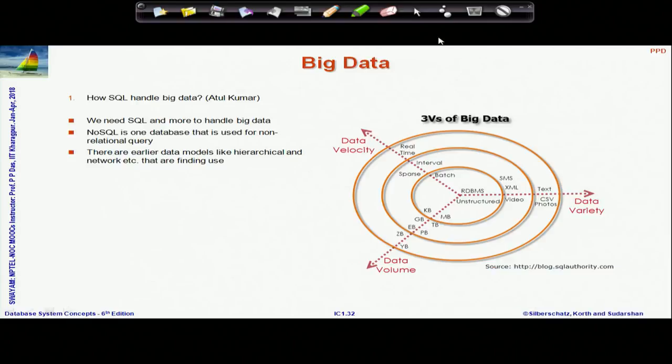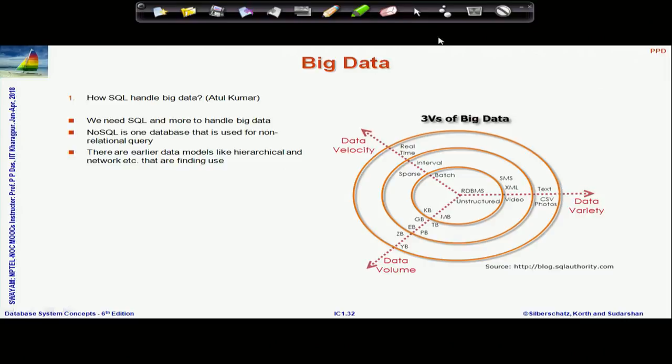This is an interesting question on how SQL handles big data. Now, the difficulty of understanding this is that big data is actually not only about having a large volume of data. If you refer to this diagram, typically this is called the 3 V's of big data. Naturally, one of the V's is volume, meaning a really large amount of data, but for that SQL would still be able to work. Different database systems which are relational and use SQL would be able to support that kind of very large data.